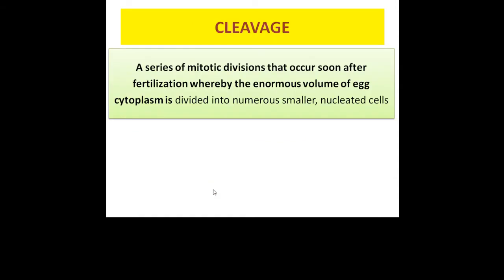Next, coming to cleavage. Cleavage refers to the series of mitotic divisions which occur soon after fertilization, where the enormous volume of egg cytoplasm is divided into numerous smaller nucleated cells. These smaller nucleated cells resulting from cleavage are called blastomeres.